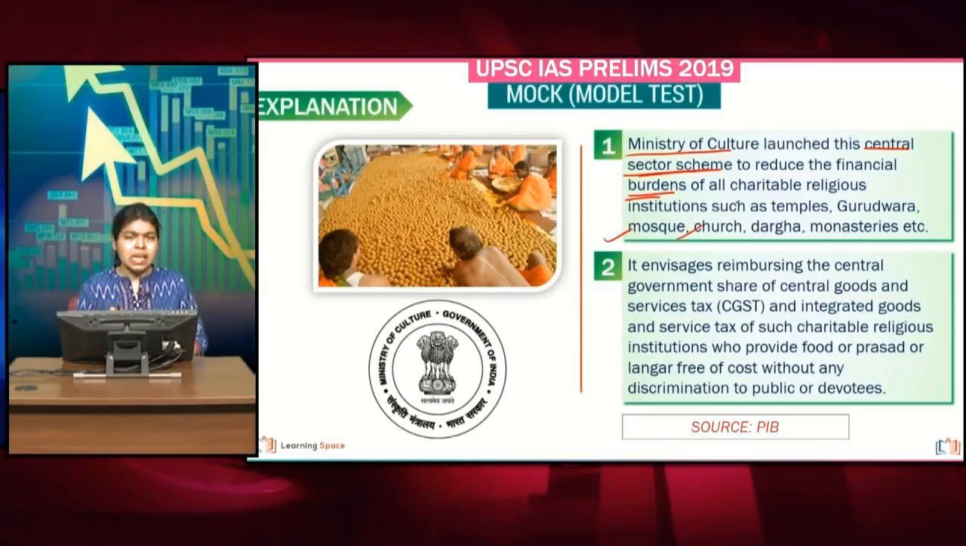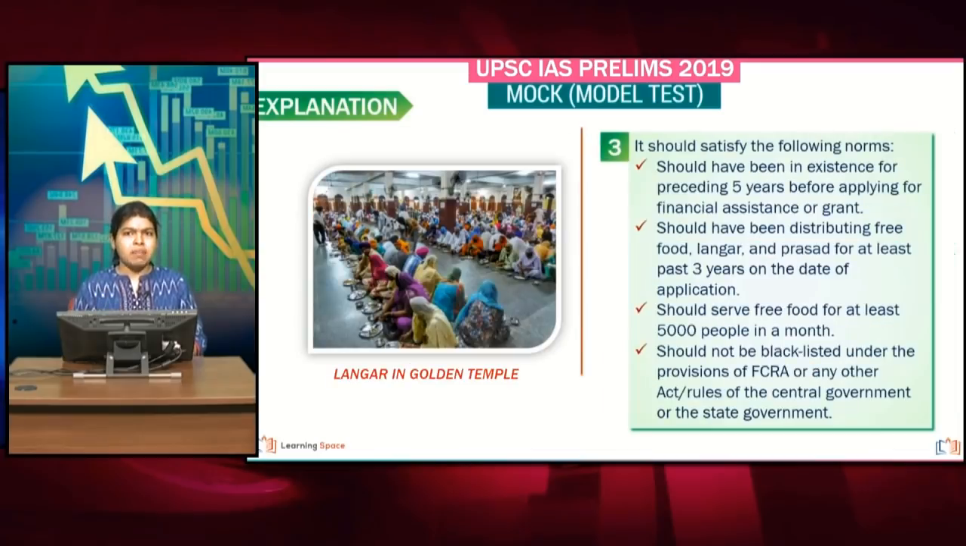Now, what does the scheme aim to do? The scheme envisages reimbursing the CGST component and the IGST component of such charitable religious institutions who provide food or prasad without any discrimination. Now what happens is, they thought, let us reimburse the CGST and the IGST component back to those institutions. So this is to reduce the financial burdens of those religious institutions. So this was sourced from a PIB article.